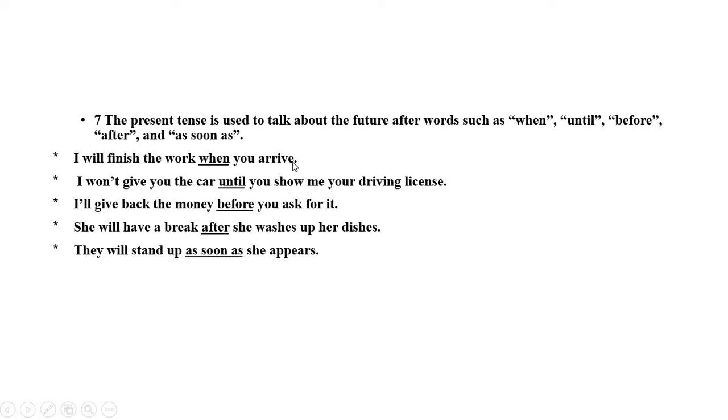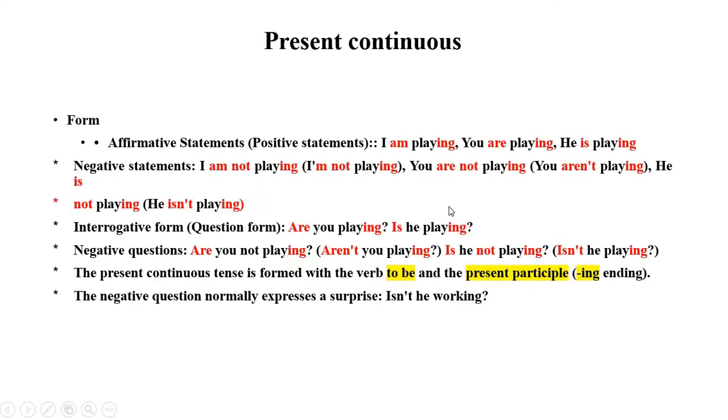I am thinking of the future. My sentence is future, but the form must be the simple present. So this you must retain, this you must remember. It's very important for you to use the simple present when talking about the future after these adverbs of time. Okay, I stop at this.